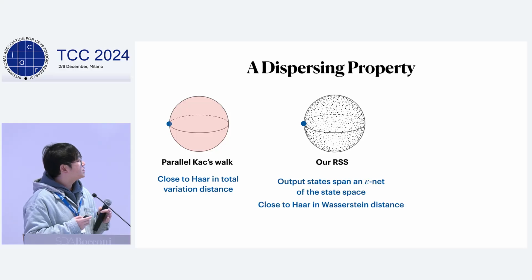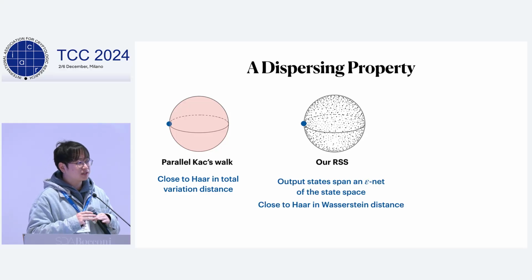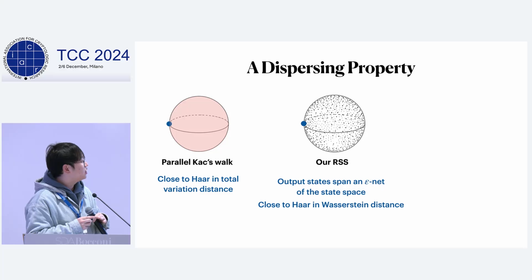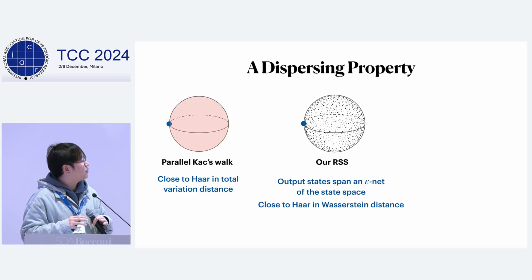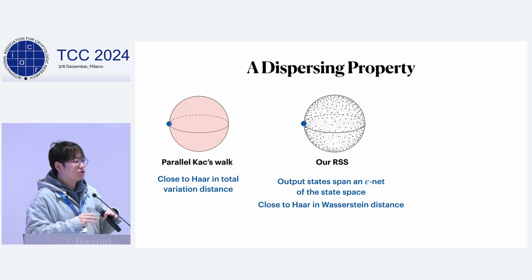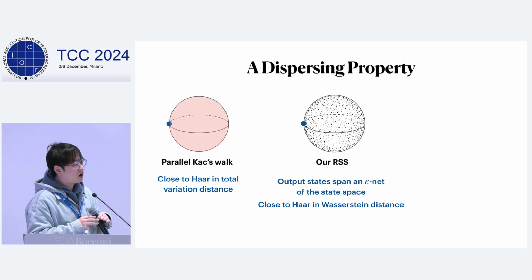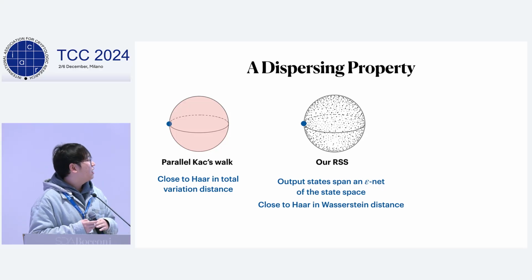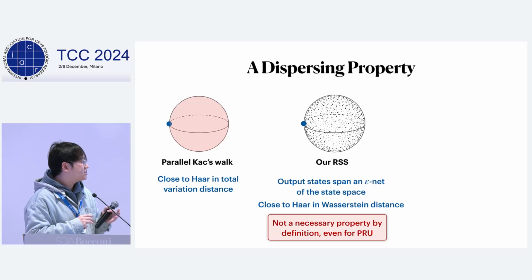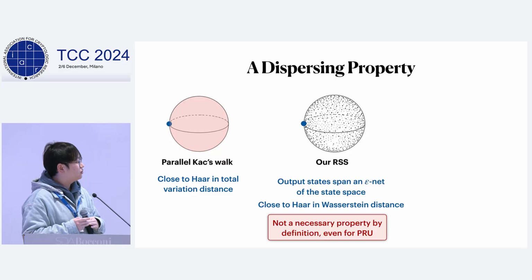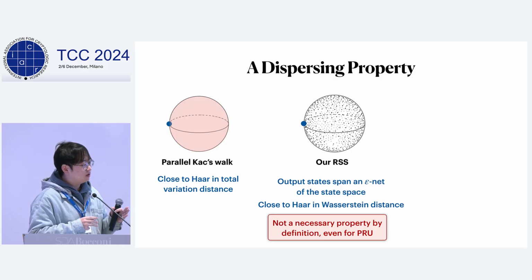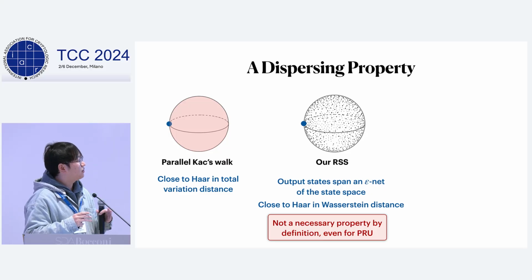And our RSS can be viewed as a discrete version of the parallel Kac walk. And the output states of our scrambler are spread over the whole unit sphere, and they form an epsilon-net of the state space. And the distribution on this epsilon-net is close to Haar measure in Wasserstein distance. And this property is not a necessary property by the definition of RSS or even of PRU. And this property is not possessed by a regular